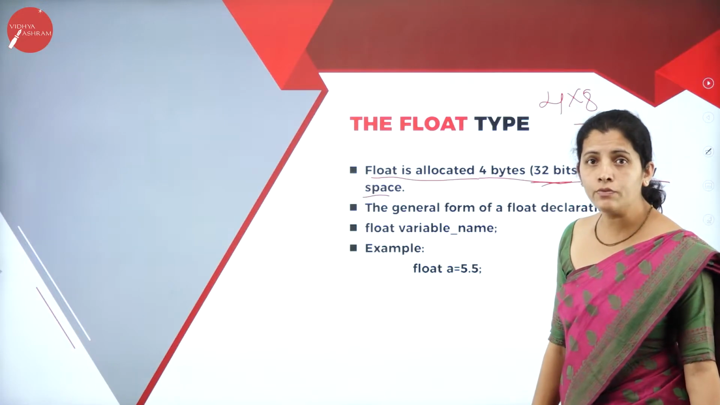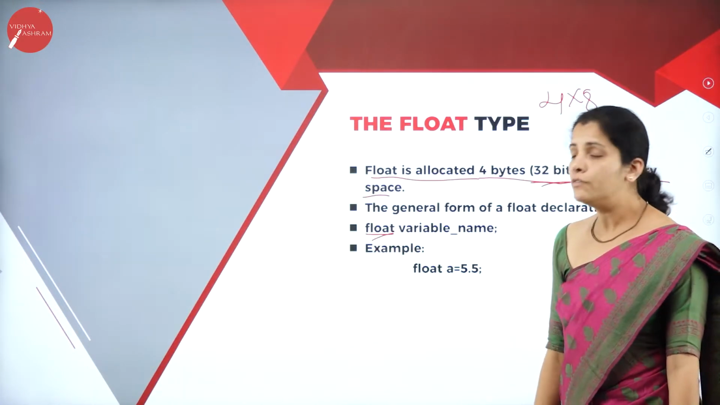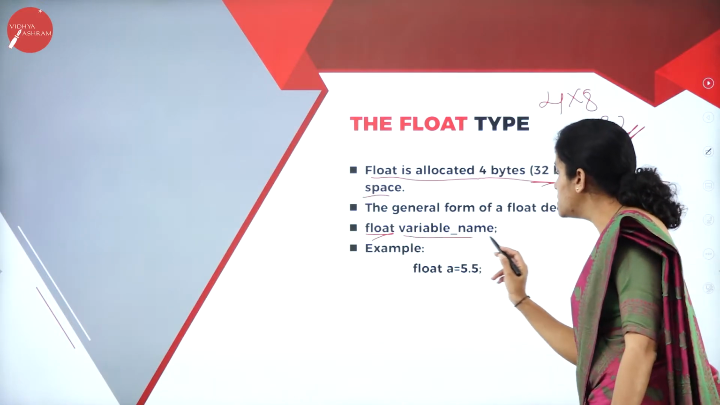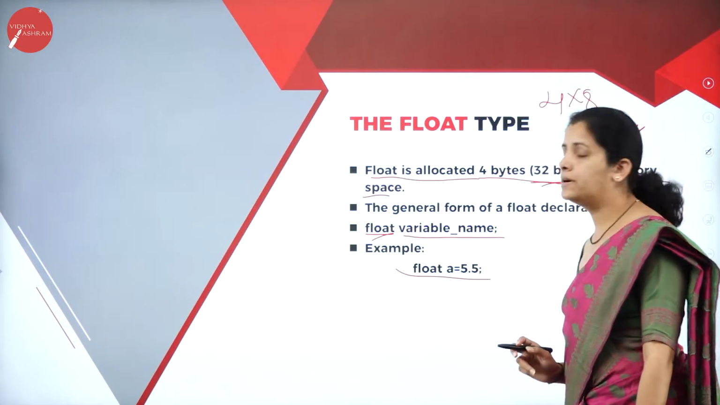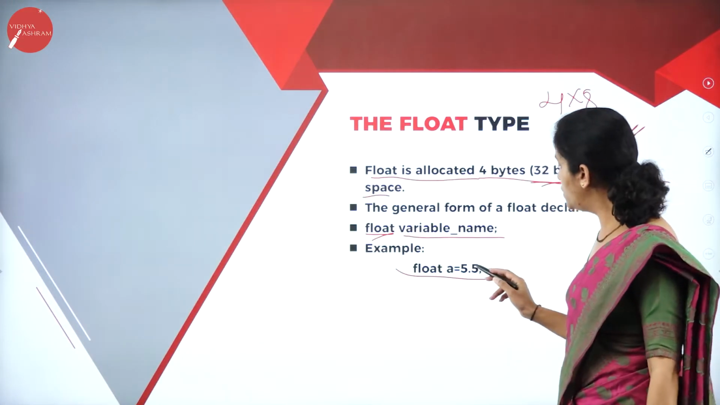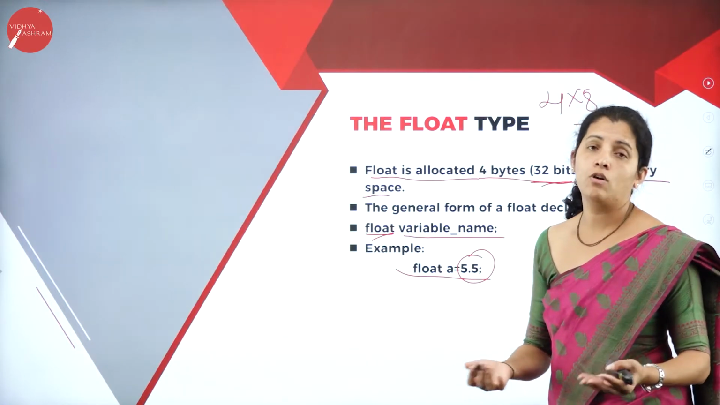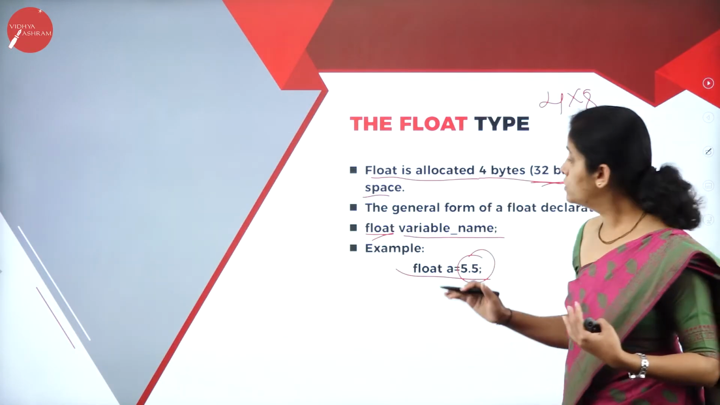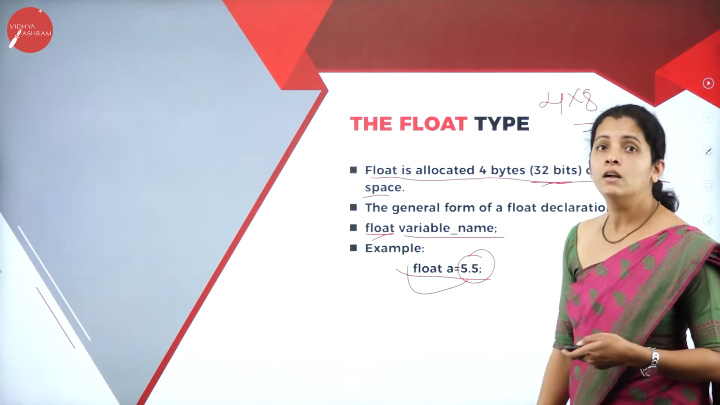And what's the general form I'm going to have? I'm going to use the keyword float and specify the variable name. And what's the example? float A equal to 5.5 or 10.10 or 100.25. So these are the examples for the floating data type.